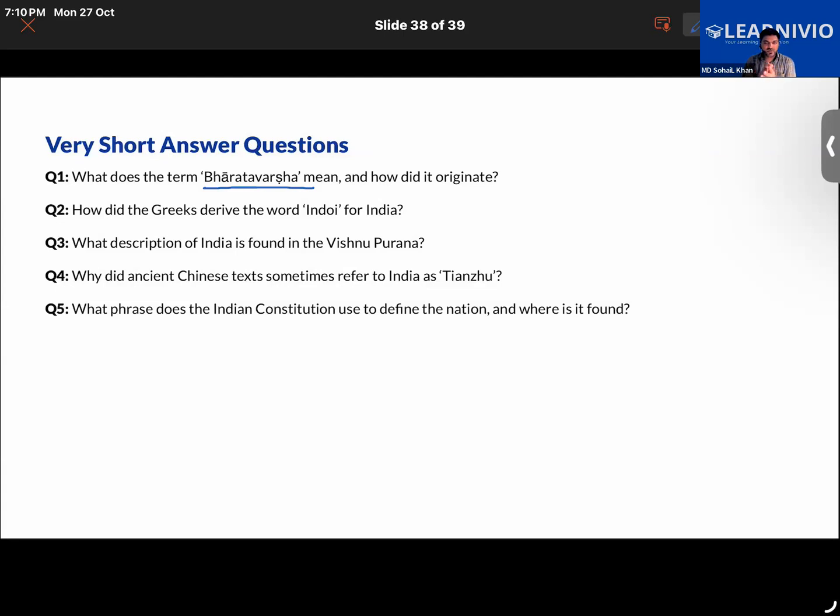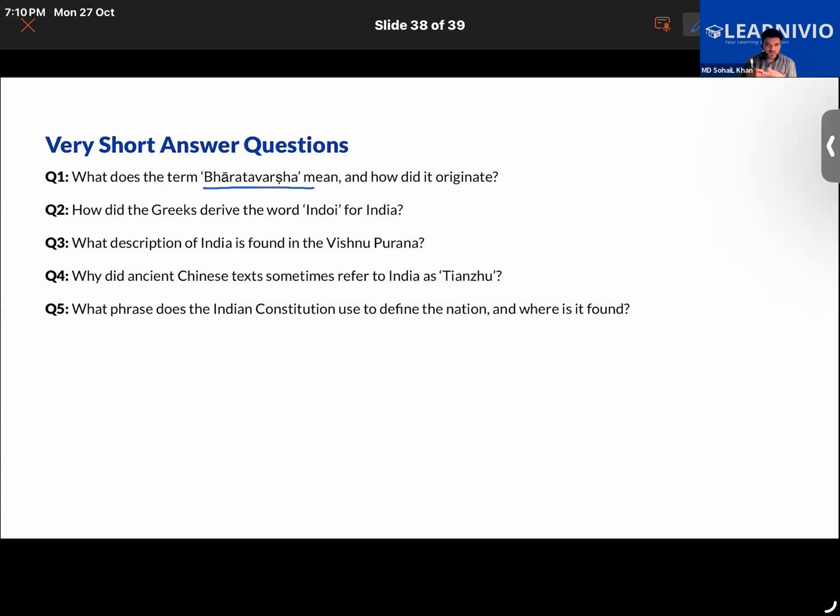He was an ancient emperor, believed to be the ancestor of the Indian people. That name tells us that India was ruled by King Bharata and his descendants. Later, his sons and other descendants also ruled India. Understood? Okay.